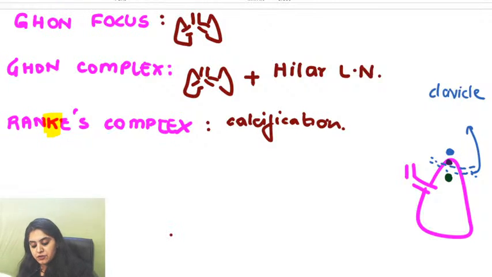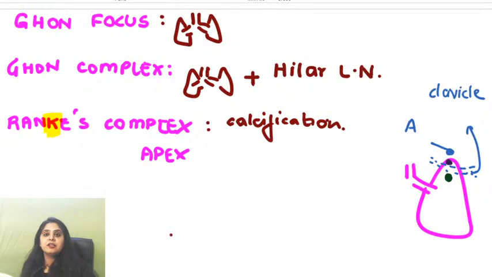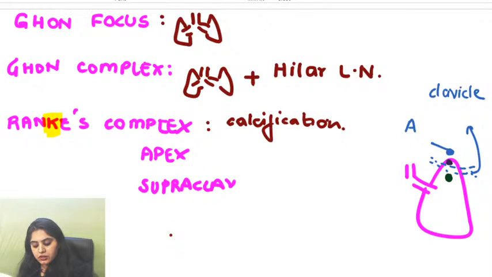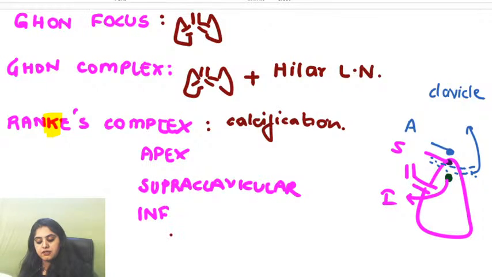Number 1, I've drawn apex of the lung. I'm writing it with A, apex of the lung. Can I say there's a very tiny portion supraclavicular? Can we put it up like this? Supraclavicular. Agreed, guys? So can I label this as S, supraclavicular? And then we've got a major portion which is infraclavicular. Do you agree with these three parts of foci or regions of the lung?